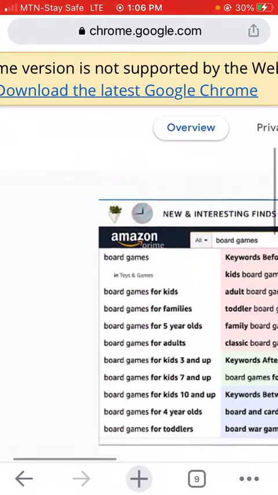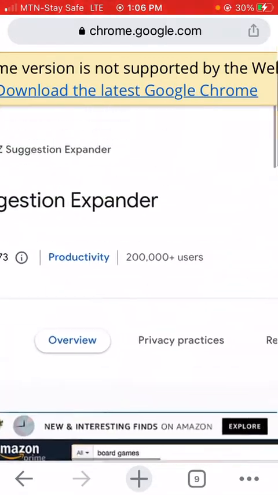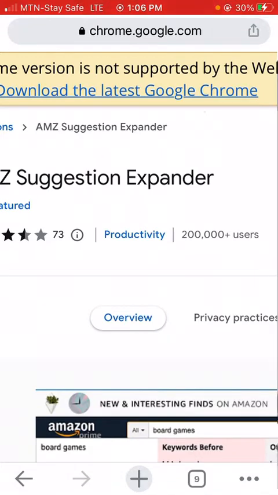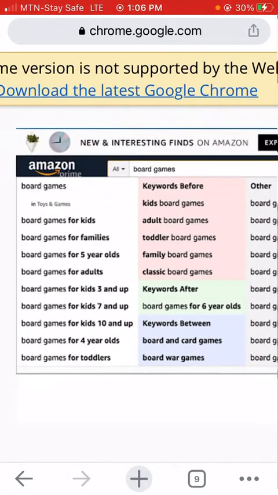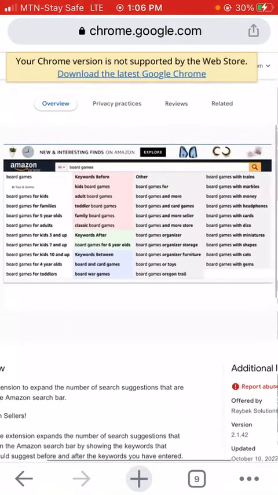Now this is an example of what the AMZ suggestion expander helps you to do. So this is AMZ suggestion expander, and this is Amazon. Once you've installed it, all you need to do is open your Amazon on desktop view and type a keyword. Once you type a keyword, it is going to suggest different terms that people are using to search for that particular item in real time. So this is what you're going to be seeing.